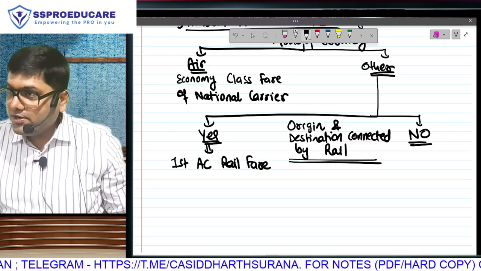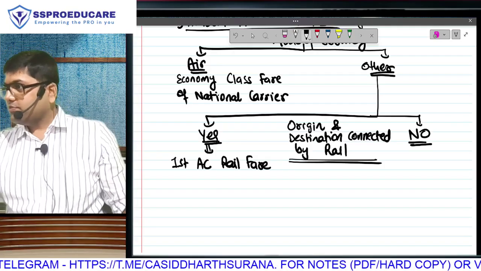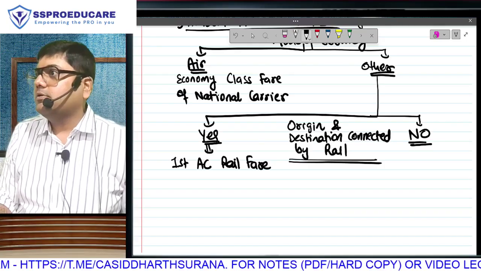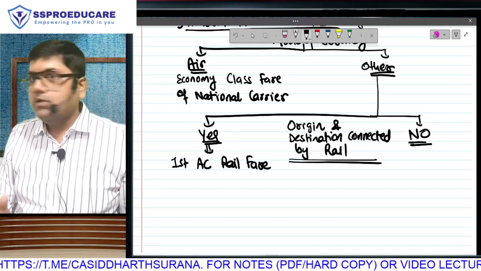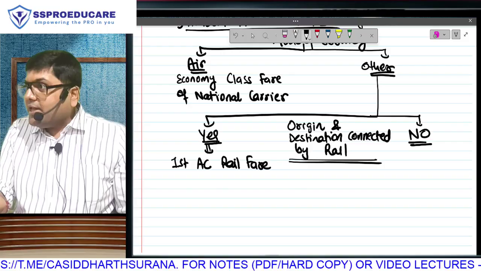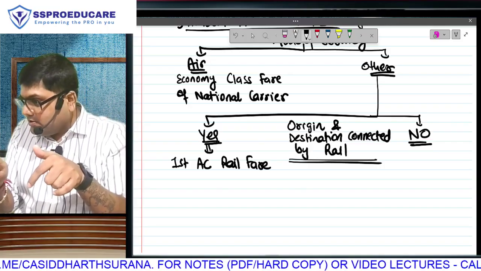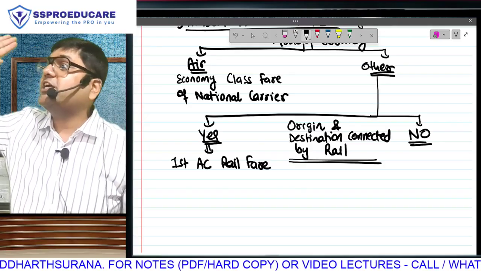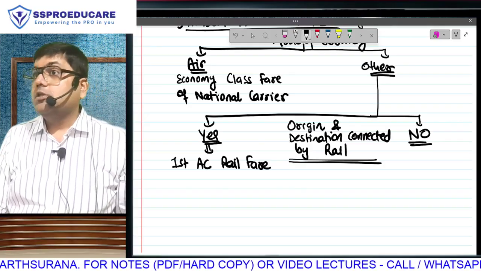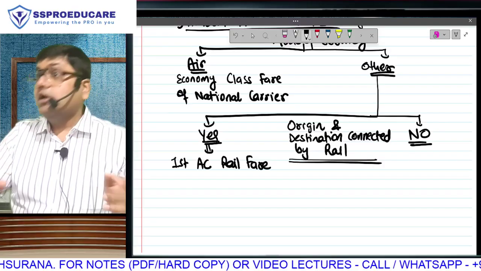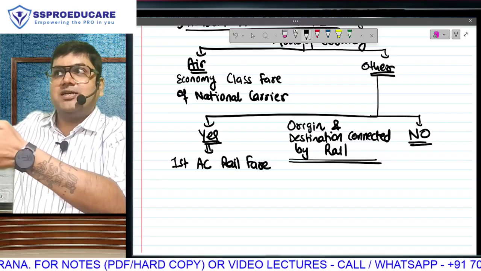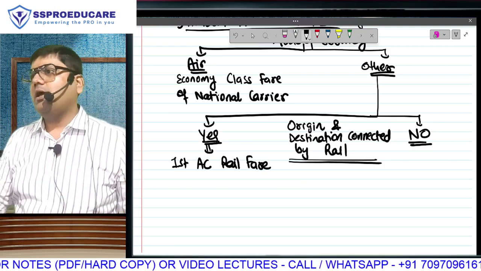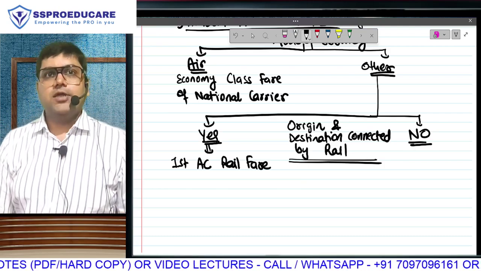There is logic. Do you want it? Say yes or say no. Simple. If you say yes, then it will take time. You have to accept it. So you have the option of saying no. When we compare economy class and business class in air travel, economy class Mumbai Delhi is 3,000, business class air travel 20,000, 25,000, 8 times. The gap is massive. They want to give you the best possible tax benefit, but the business class gap is too much, and therefore they are restricting it to economy class.